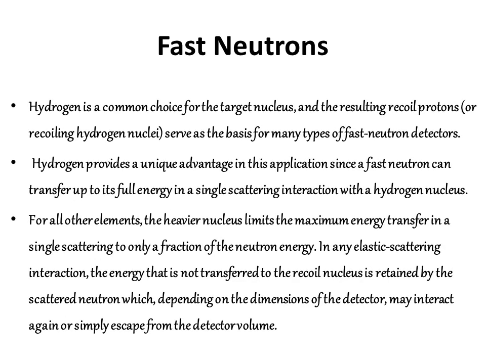Hydrogen is the common choice for the target nucleus, for example, and the resulting recoil protons serve as the basis for many types of fast neutron detectors. For all other elements, the heavier nucleus limits the maximum energy transfer in the case of a single scattering to only a fraction of the neutron energy.